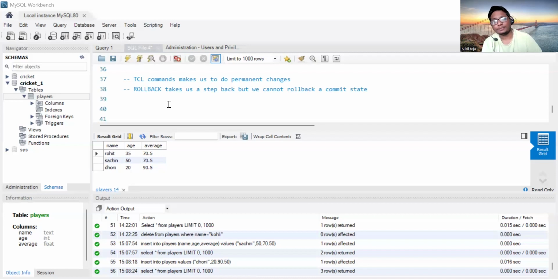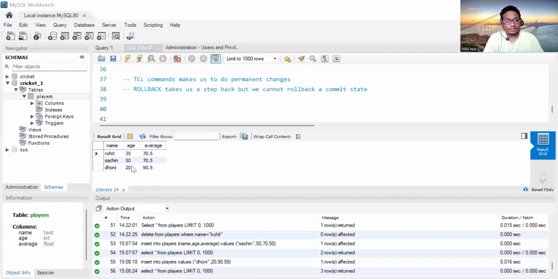Commit is about the changes which you have made with DML commands, insert, delete and update. They are not permanent, they are temporary only. The commit keyword in TCL makes the changes permanent. And rollback is like redo, going one step backward.